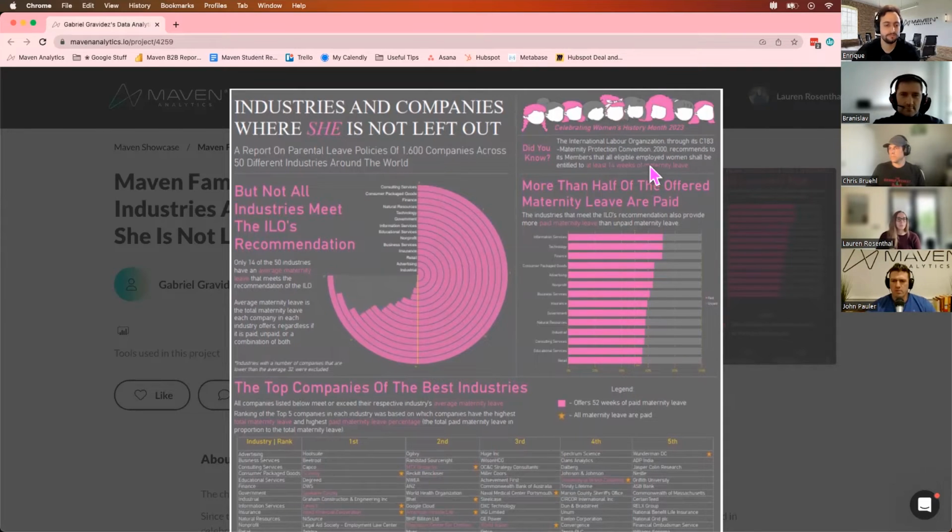This did saying that the ILO recommends at least 14 weeks of maternity leave. So from there, the first chart that we see is this nested or multi-layered donut chart, and it has those 14 industries that on average meet the recommended 14 weeks or more. I really like that he called out the assumptions he used in this analysis, primarily that the total maternity leave was regardless of if it was paid, unpaid, or a combination of both.